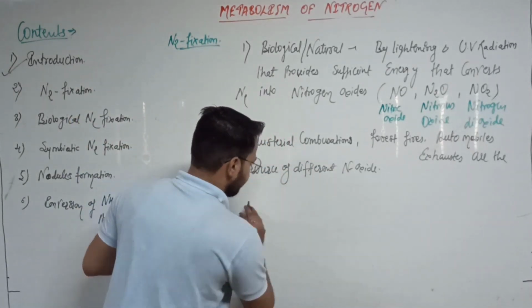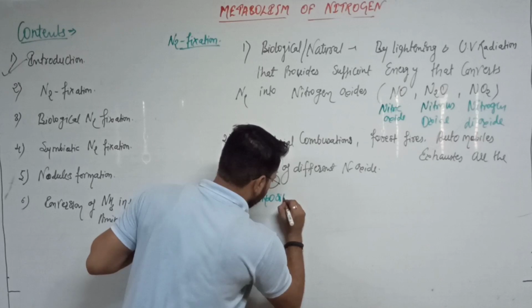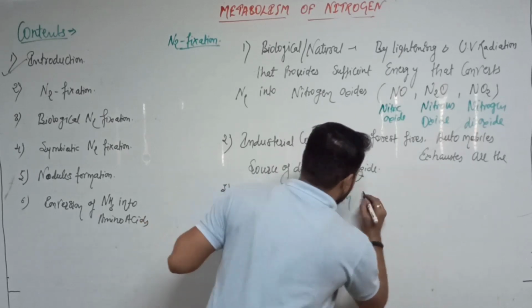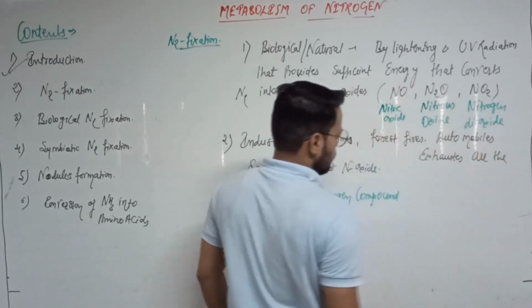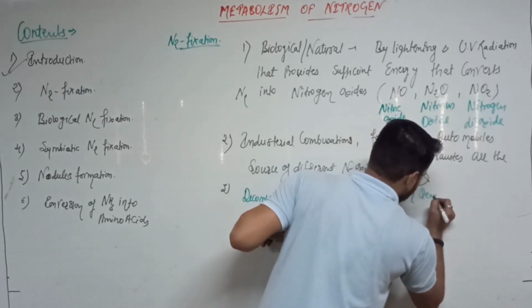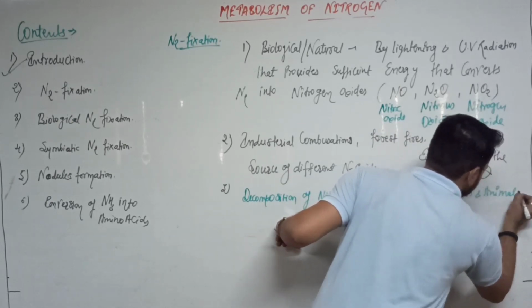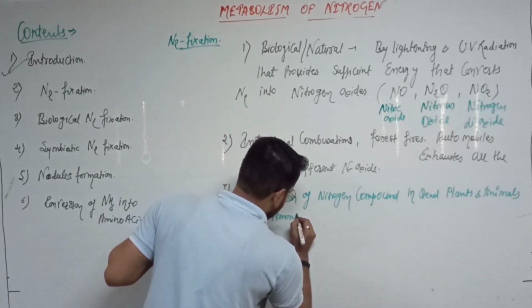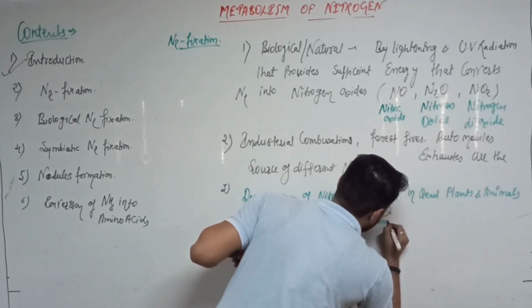Okay, so we can say that decomposition of nitrogen compounds in dead plants and animals into ammonia are called ammonification.